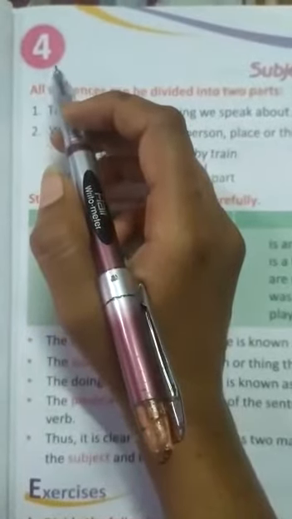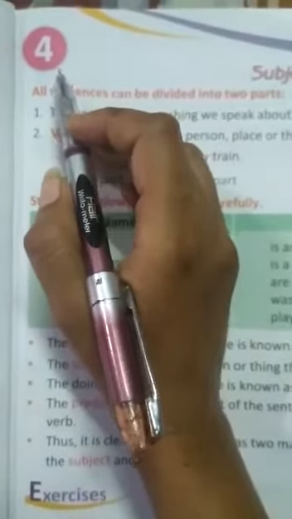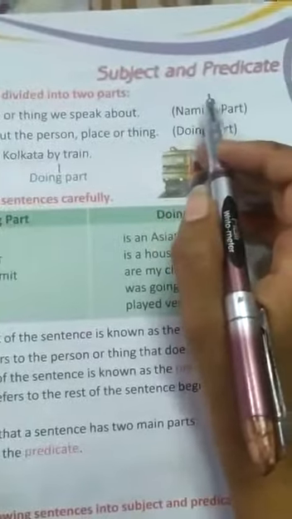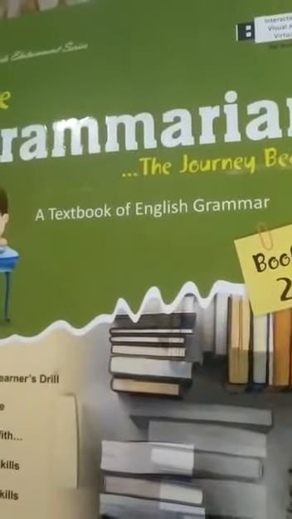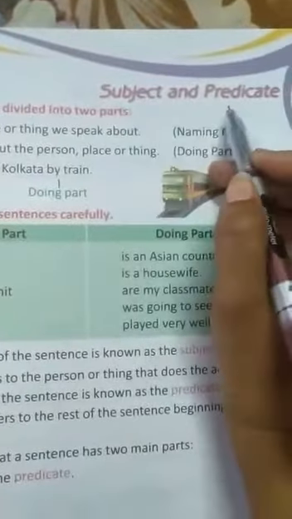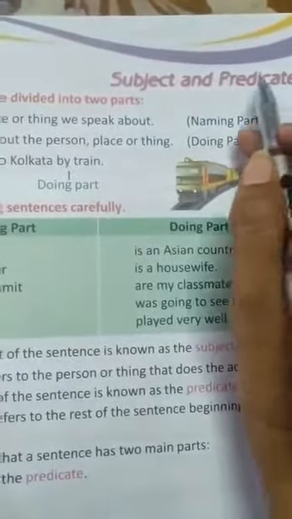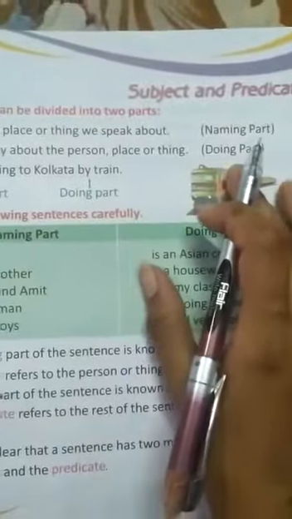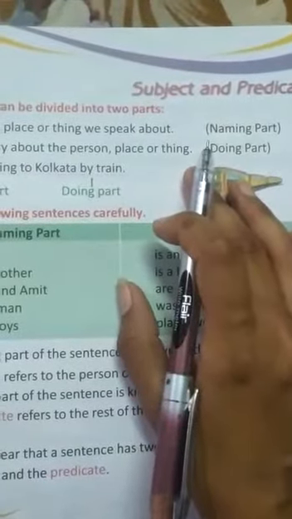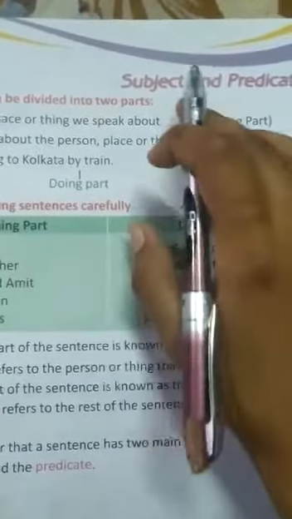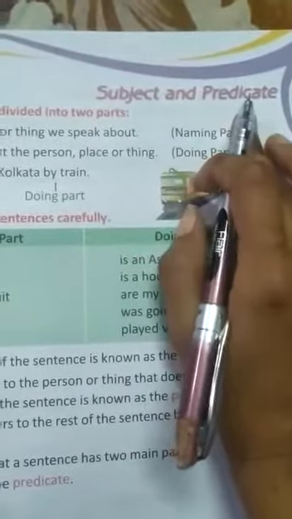Hello children, today we are going to learn chapter 4, subject and predicate, of your grammar book 2. Okay, clear? We have learnt about sentences and the kinds of sentences, and today we will learn subject and predicate.